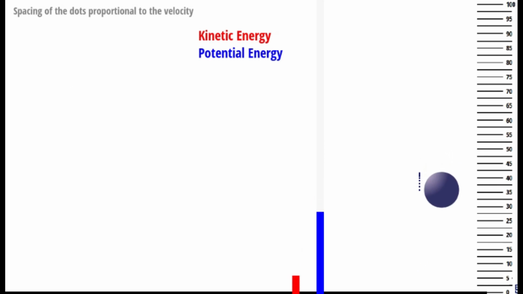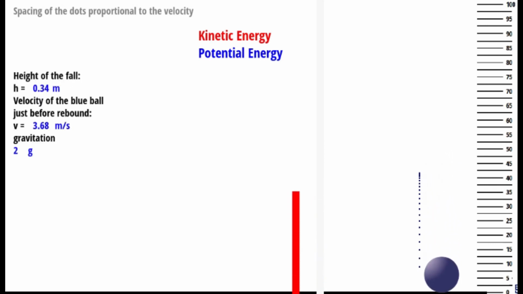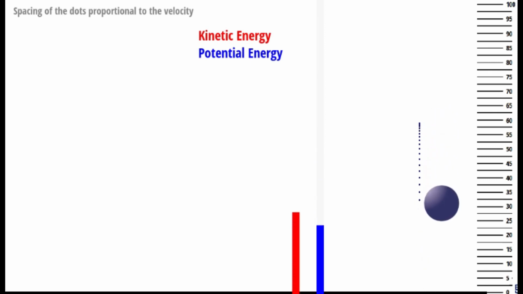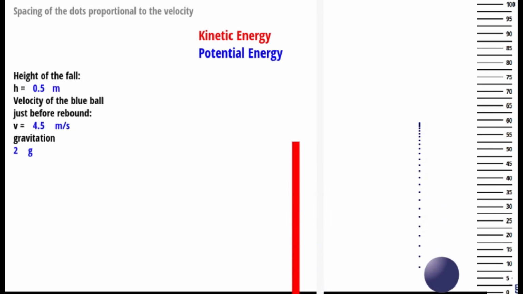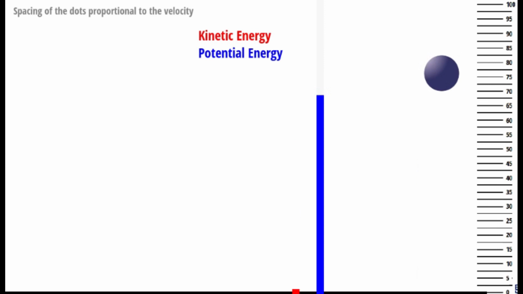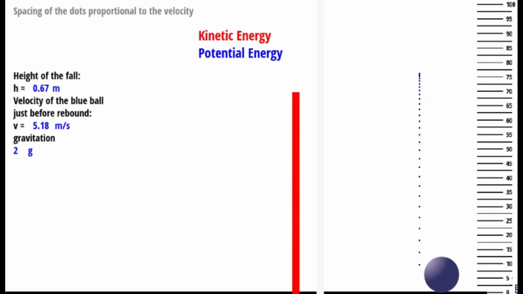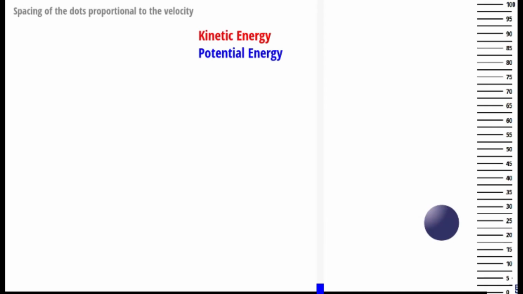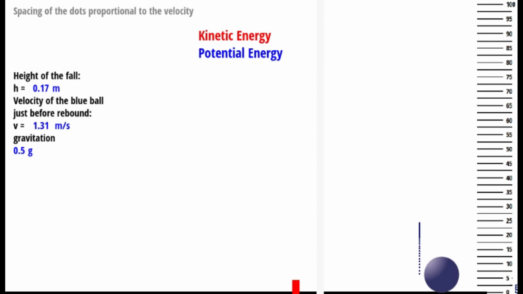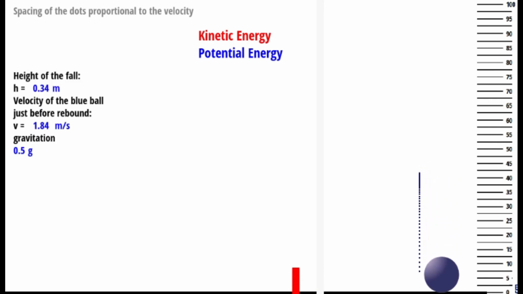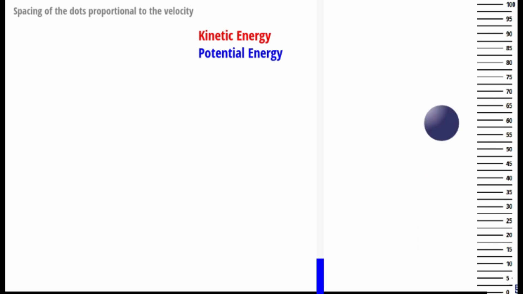So the potential energy of the system Earth plus ball is higher for the same height. In low gravity, the ball hits the ground with lower velocity because, for the same height, it did not receive the same amount of energy from the system of itself plus the Earth.